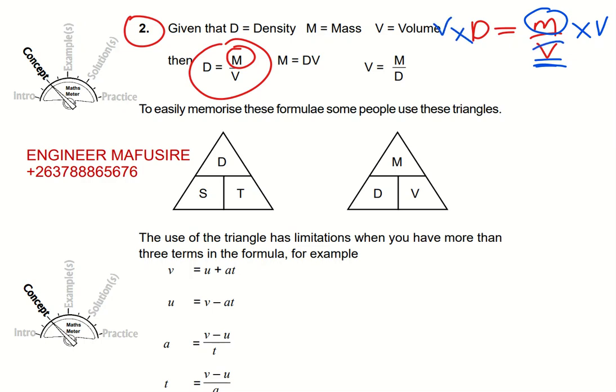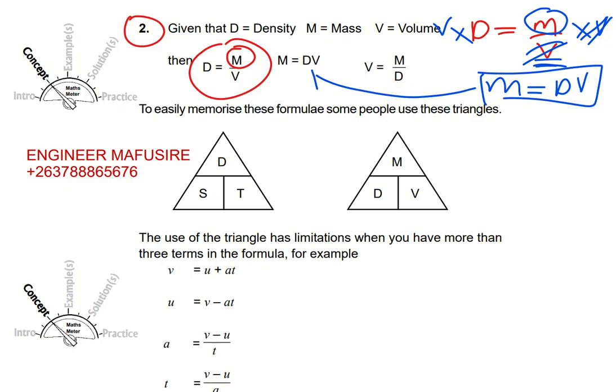Saka v na v vari kunoku, they will cancel each other, so you'll be left with the mass is equal to density times what, times volume. So panapa ndopatinenge tane this formula ye mass.